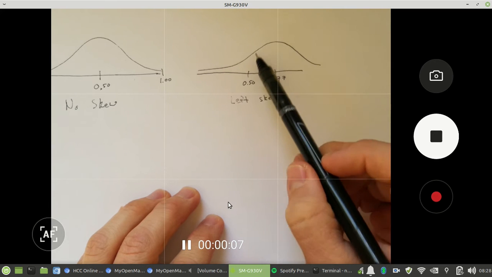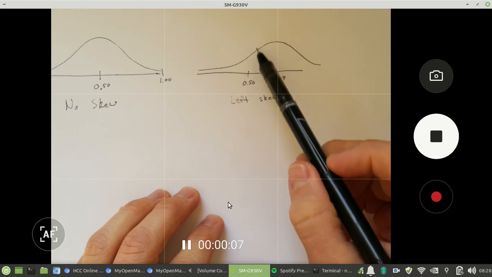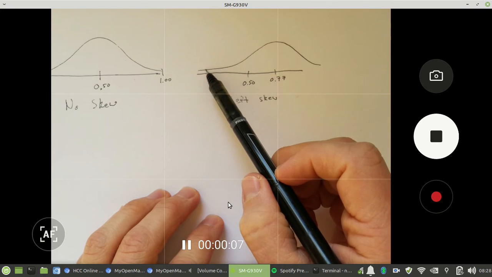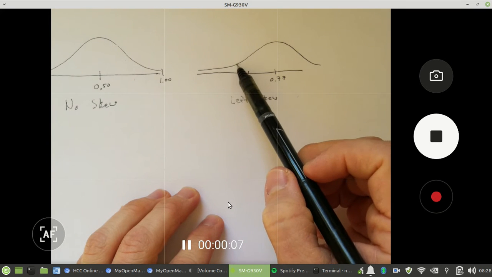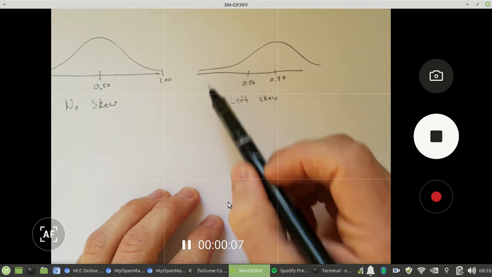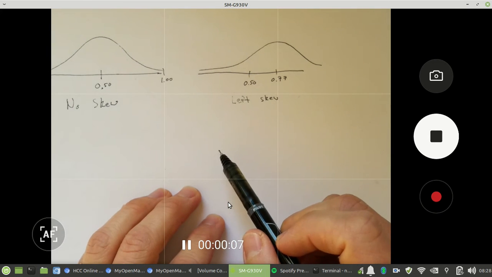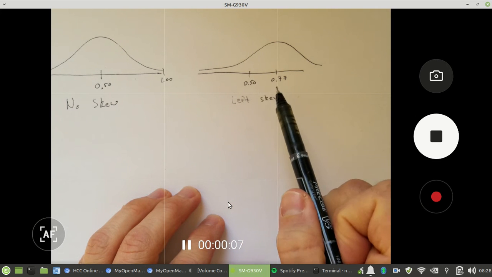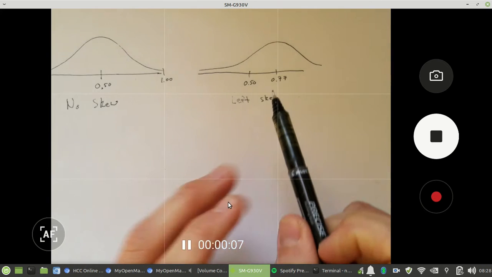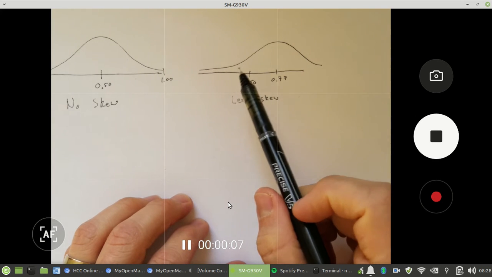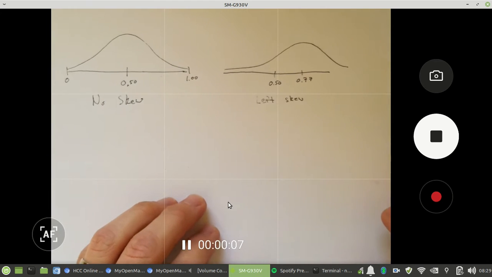And so most of our data is in here. Most of the young adults who think they can achieve the American dream are in this clump. And there are fewer adults that think they can achieve the American dream over here. So we would say this is a left skew. As our samples get bigger, this becomes more normal and we get less skew. Less skew, not left skew. But our sample size is 20, so we're going to have a pretty hefty skew. And so this is kind of how we can think about part A.